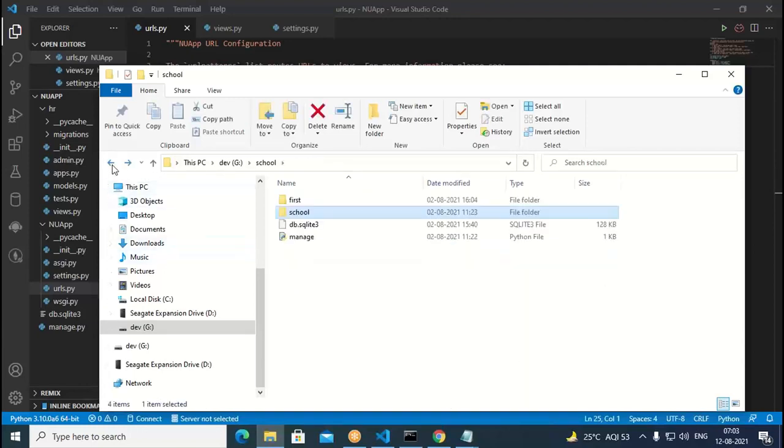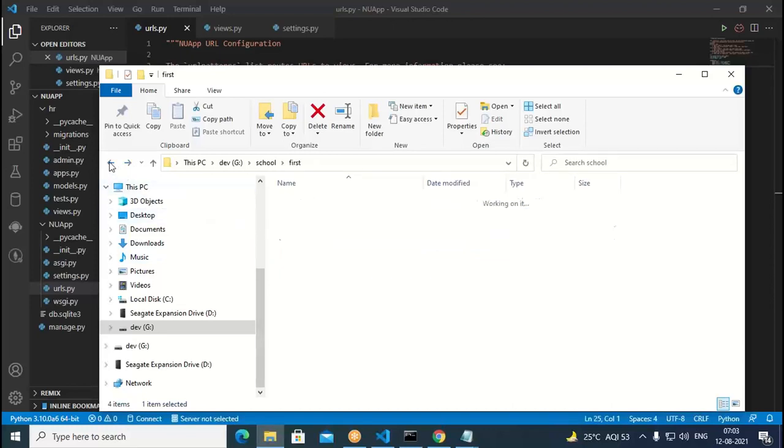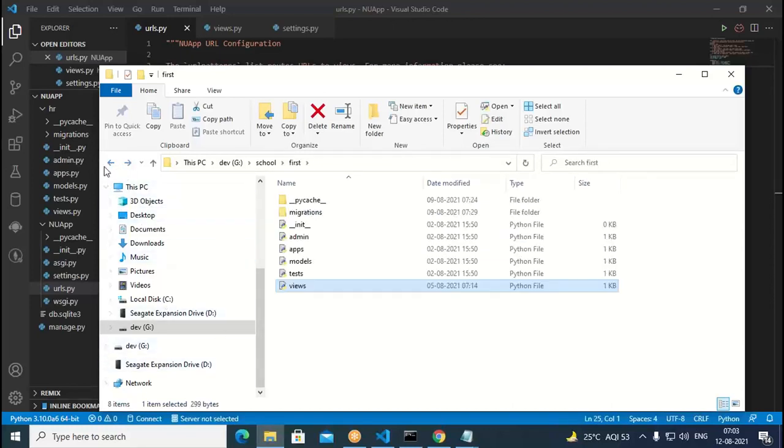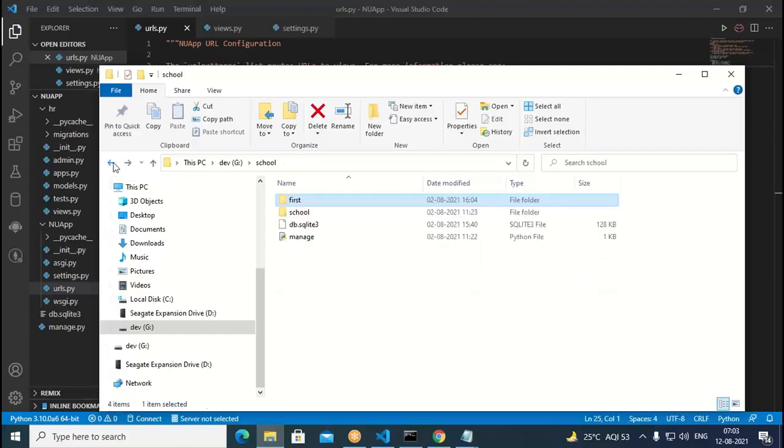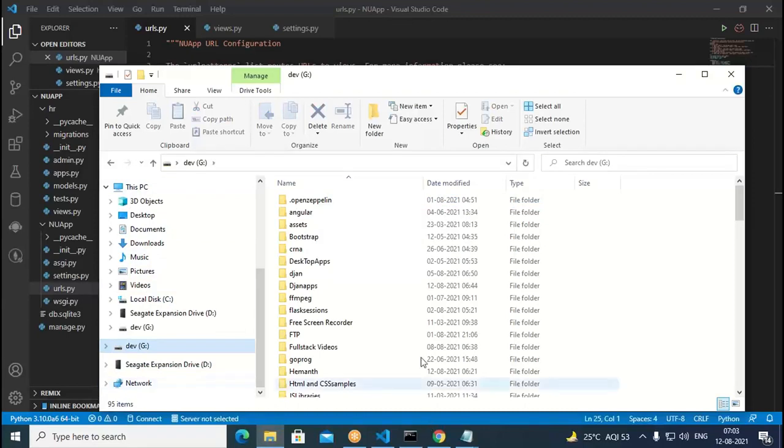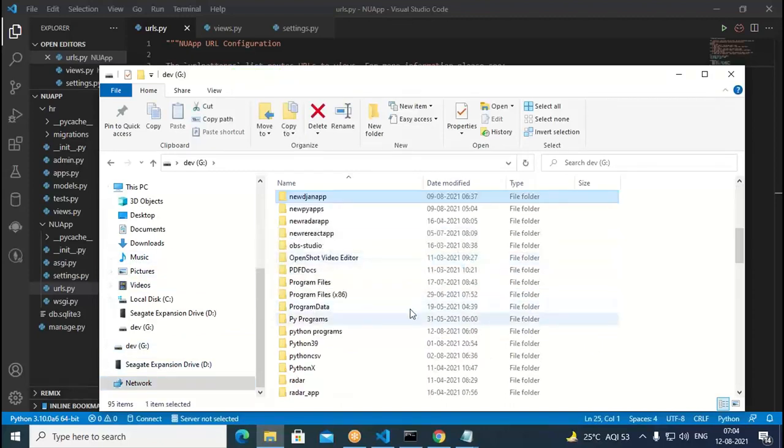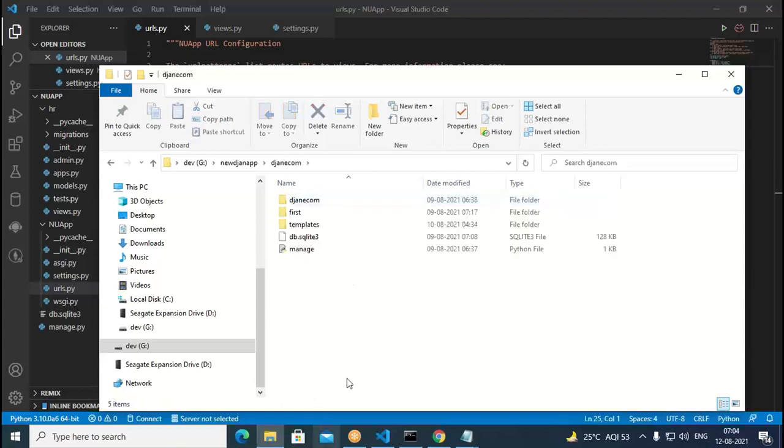Now let us come to some other application. Okay, we come to the G drive again. In the G drive, I go to the new Django app. In the new Django app, I created a folder called templates. I have a templates folder. So I try to create, in the same way, a templates folder in the root.